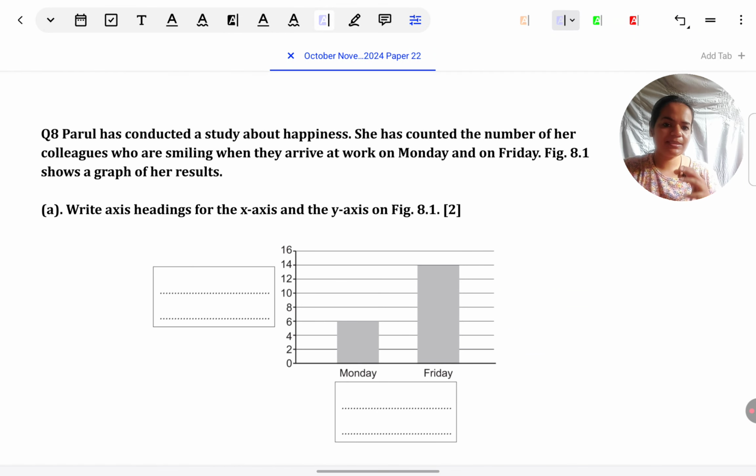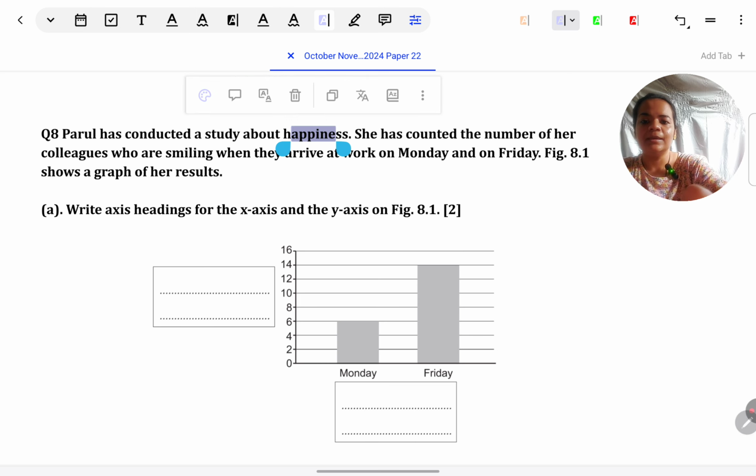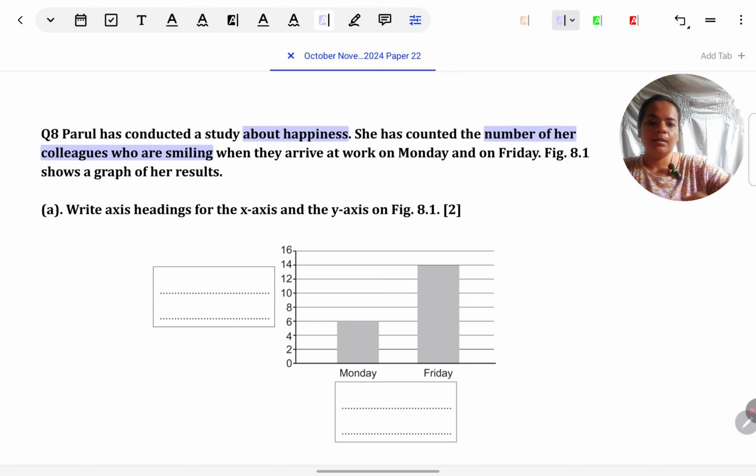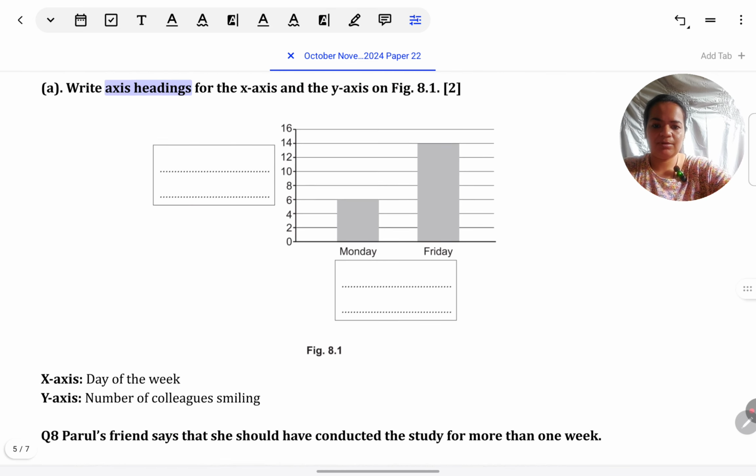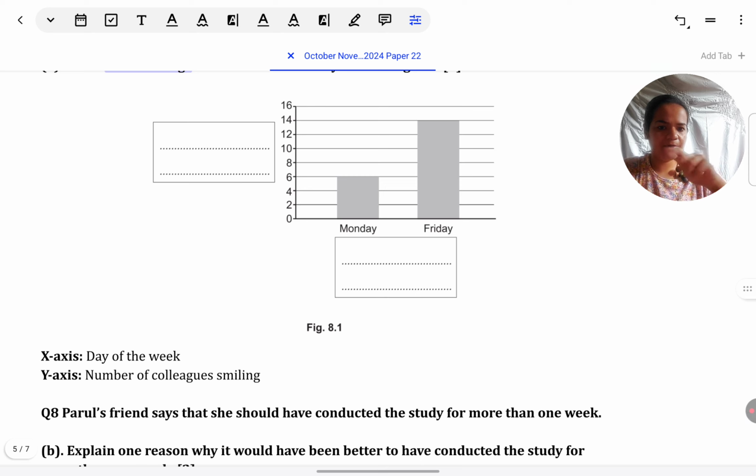Parul has conducted a study about happiness. She has counted the number of her colleagues who are smiling when they arrive at work on Monday and on Friday. And they've given a graph 8.1, which is a figure of her results. We just have to give the axis headings. Because I was typing this out, I have given it below, but when you are writing in the paper, in your handwriting, you just put it where the slot is given. For the x and y axis, you write it over there only. So here you put for x and here you put for y.